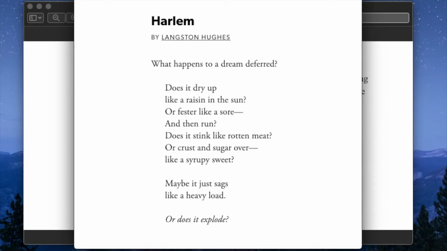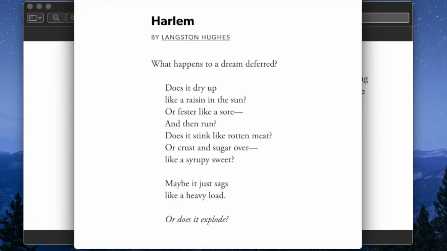What happens to a dream deferred? Does it dry up like a raisin in the sun, or fester like a sore, and then run? Does it stink like rotten meat, or crust and sugar over it like a syrupy sweet? Maybe it just sags like a heavy load, or does it explode?